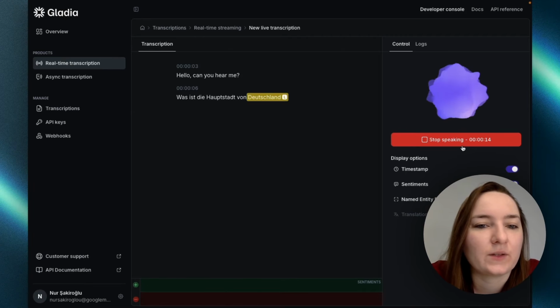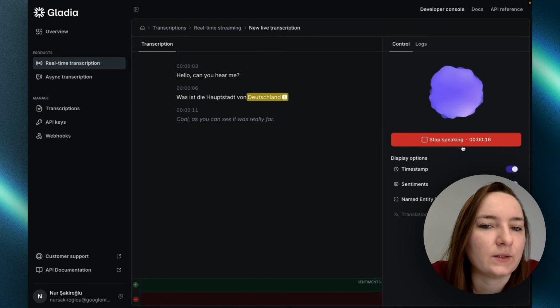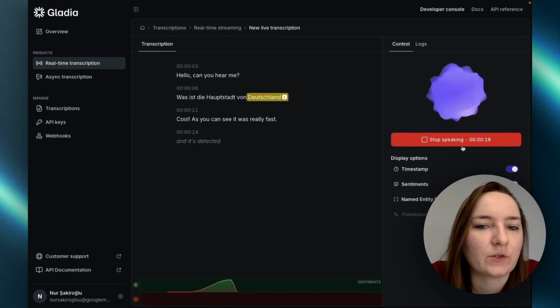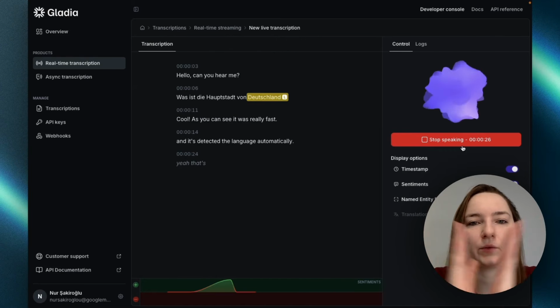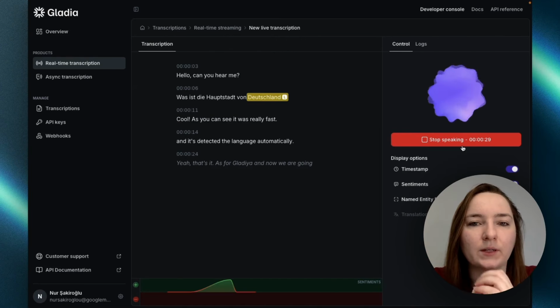Cool. As you can see, it was really fast and it detected the language automatically. That's it as for Gladia, and now we are going to set up our next account.